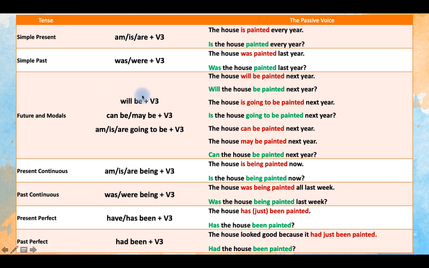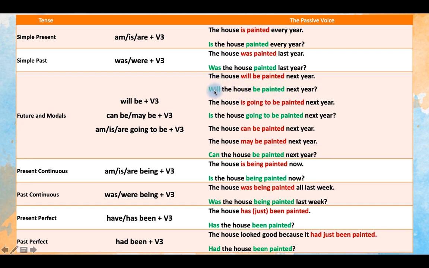Okay, what about future tenses? If we make passive sentences in the future, we use will be plus the third form of the verb. Will be painted. The house will be painted next year. Seneye, önümüzdeki sene boyanacak. Ev önümüzdeki sene boyanacak. Or the house is going to be painted next year. Ev seneye boyanacaktır.